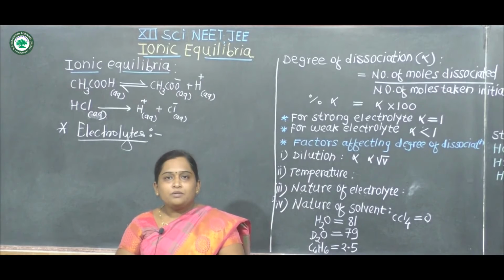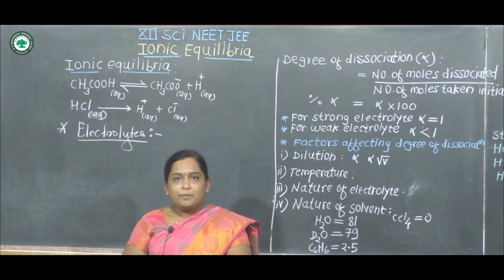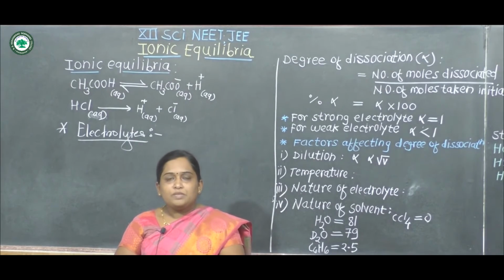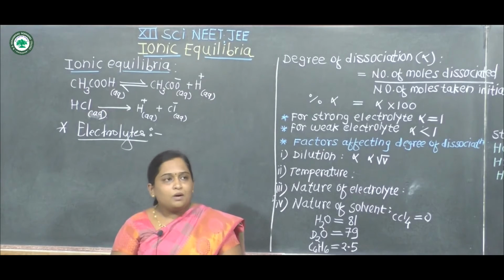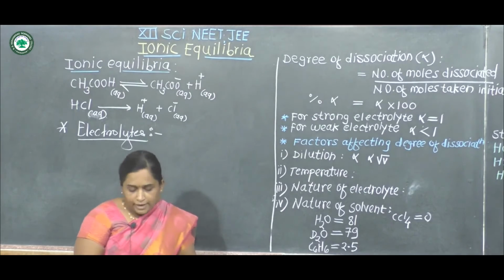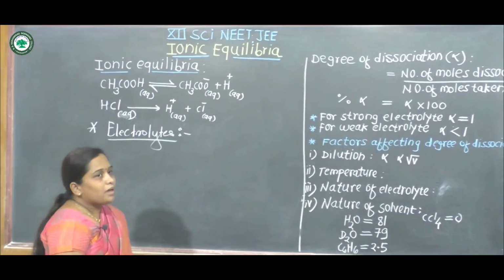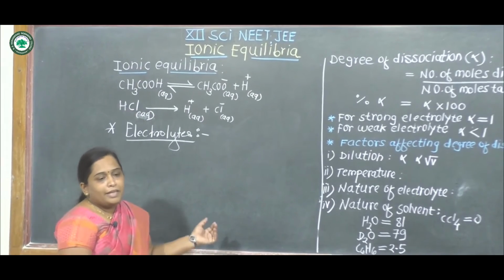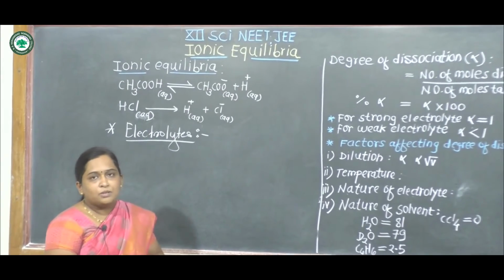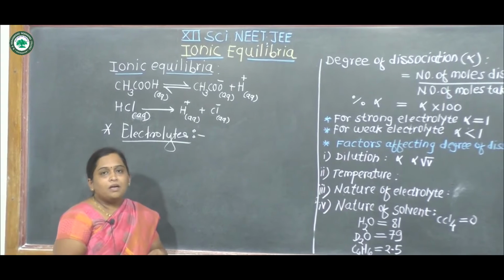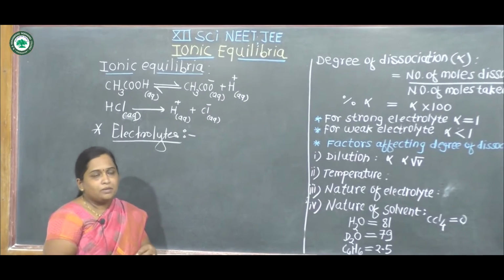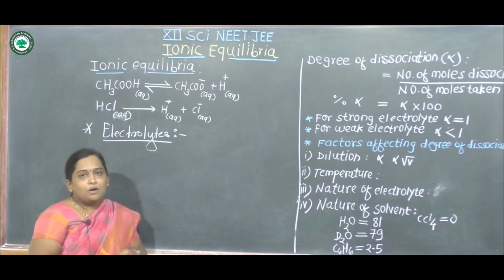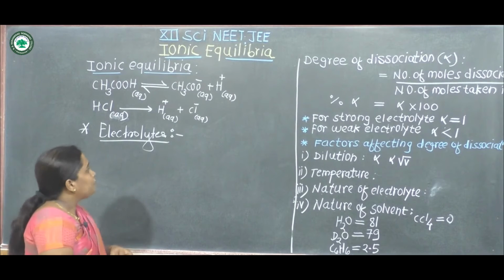Today we are going to see the ionic equilibria that belongs to physical chemistry branch. Now, first of all, we can discuss what is meant by ionic equilibria. The equilibrium that exists between ions and unionized molecule, this equilibrium is called ionic equilibrium.